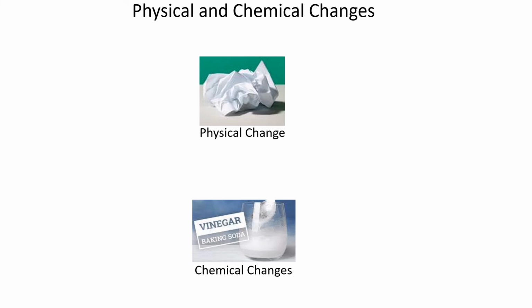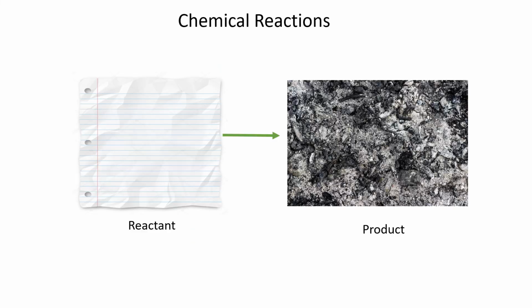So the difference between chemical change and physical change is that in physical change, new substance is not formed, and in chemical change, new substance is formed. And the similarity is that some physical changes and some chemical changes can be irreversible. So this is one of the similarities and one of the differences between them. So let's move on to our next slide.